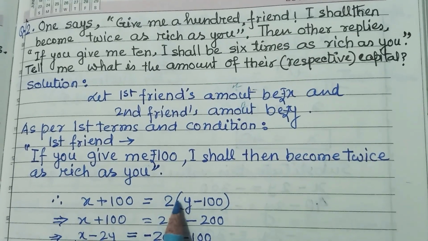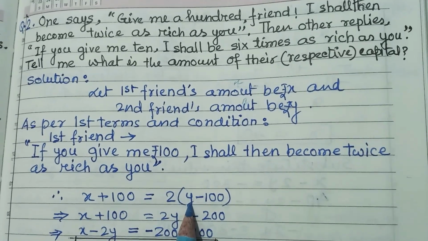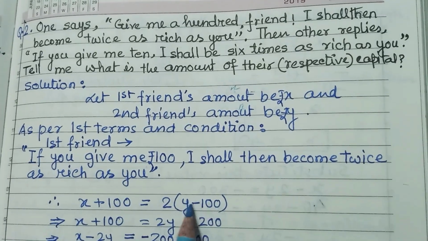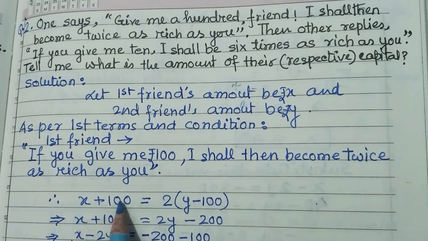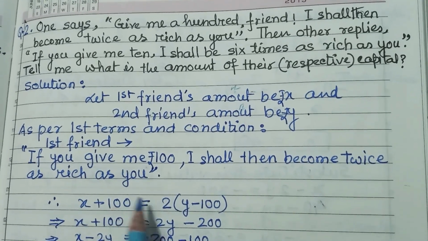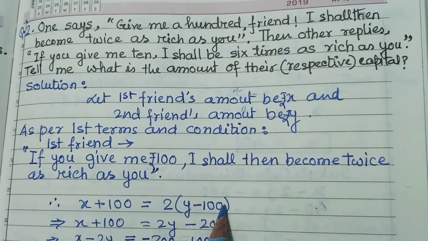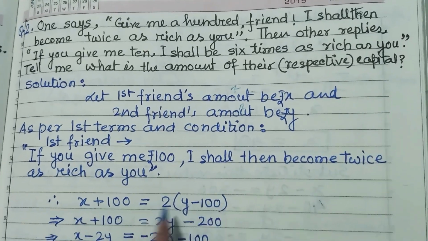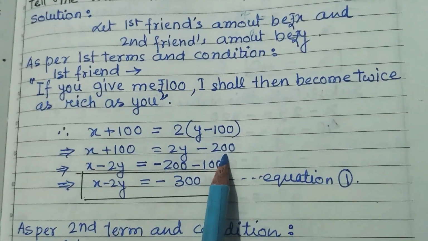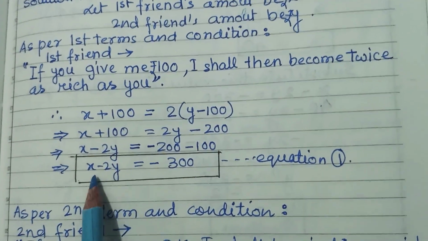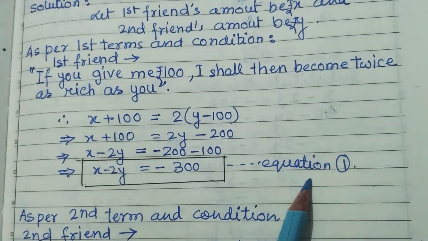Now, give me 100. So, he will get more 100 rupees. Then, the second one, he is giving 100 rupees. So, it is y minus 100. Now, the condition is the first person is twice as rich as the second person. Clear it? Now, x plus 100 is equal to 2y minus 200. This equation is coming as x minus 2y is equal to minus 300. It is the first equation.